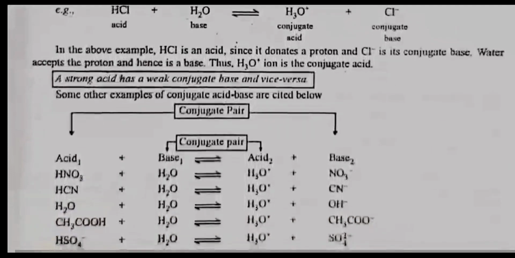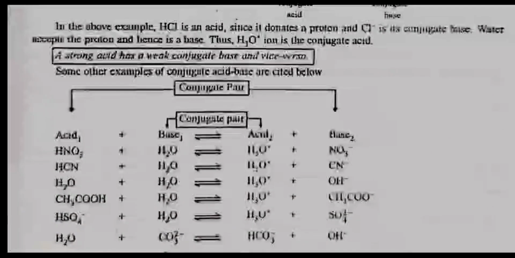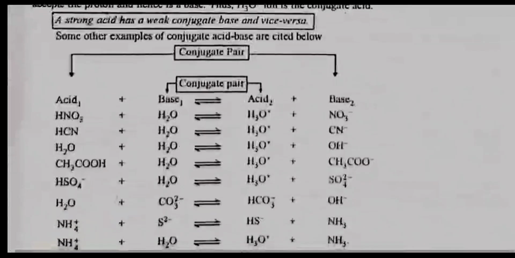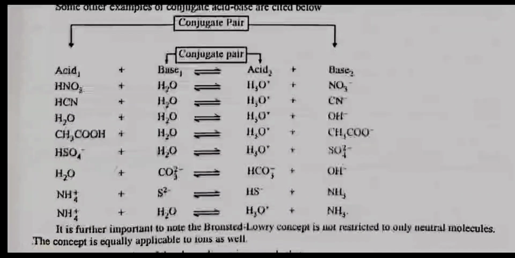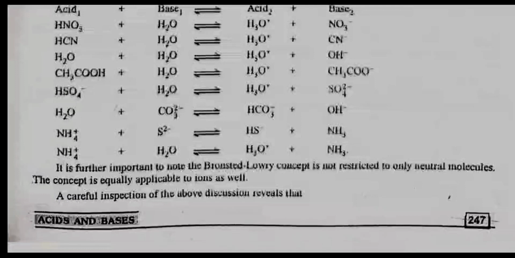In the above example, HCl is an acid since it donates a proton, and Cl negative is its conjugate base. Water accepts the proton and hence it is a base. Thus, H3O positive ion is the conjugate acid. A strong acid has a weak conjugate base and vice versa. Some other examples of conjugate acid-base pairs are cited below. HNO3 plus H2O is in equilibrium with H3O positive plus NO3 negative. H2O plus H2O is in equilibrium with H3O positive plus OH negative. H2O plus CO3 2 negative is in equilibrium with HCO3 negative plus OH negative.